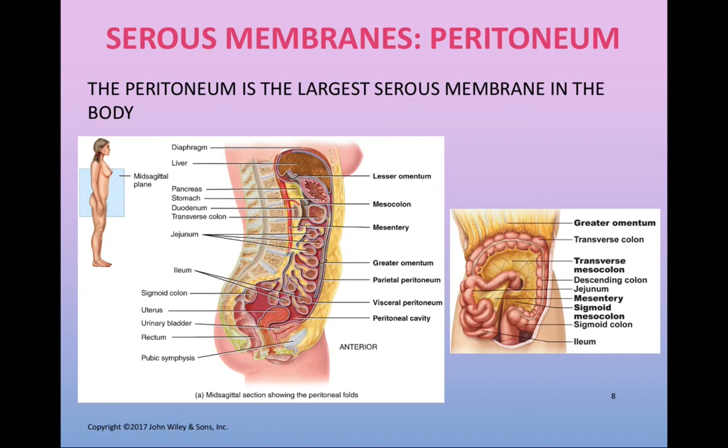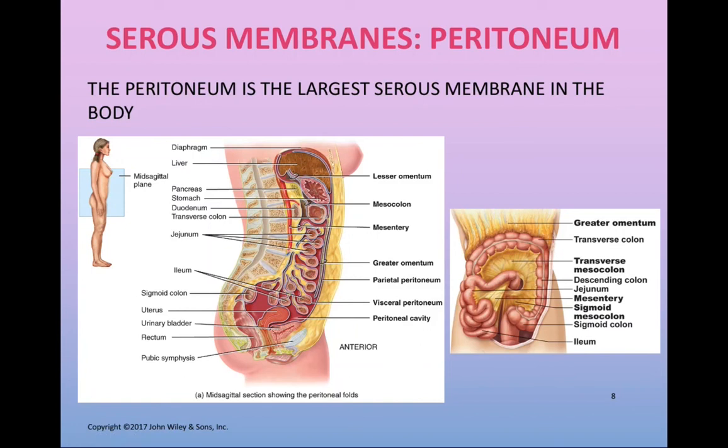The peritoneum will be found in the abdominopelvic cavity, and it differs from the pericardium and the pleura in that it will wrap around many different organs in the abdominopelvic cavity. You can see a depiction of the peritoneum shown here on this slide. Just as all serous membranes do, this peritoneum will have a parietal layer and a visceral layer. The parietal layer is the outermost layer that will line the abdominopelvic cavity, and the visceral layer of the peritoneum is going to be the innermost layer, and it's going to actually contact the organs themselves.